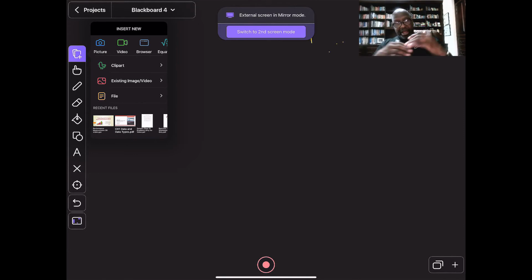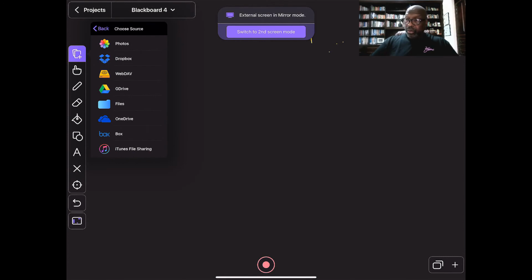Say I have a question written up in a Word document or a PDF file, it's better to actually do a PDF. Then I could import that file into my space. If I select file, I could look for it anywhere, in OneDrive, in my Dropbox, or my Google Drive, etc.